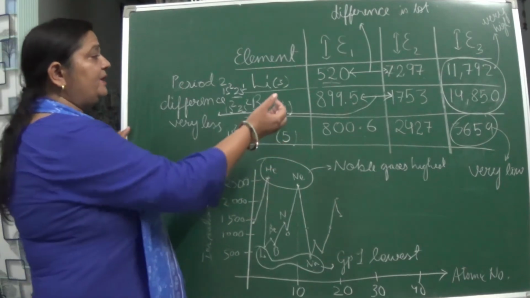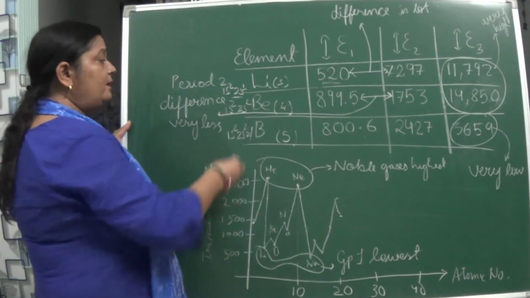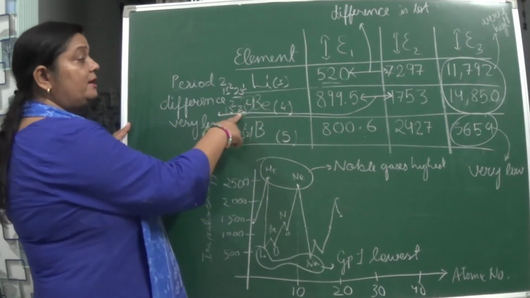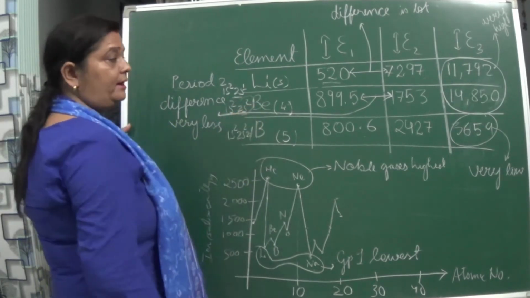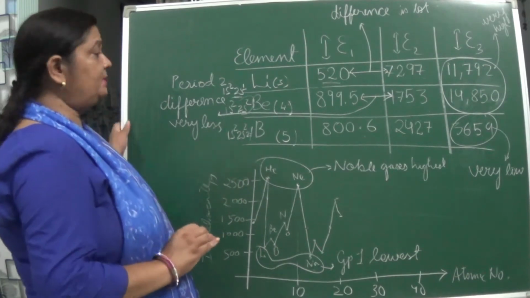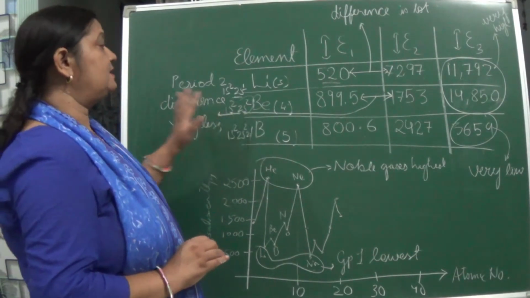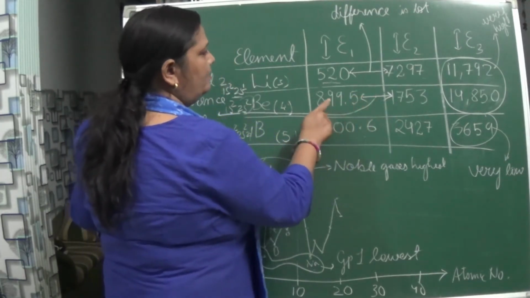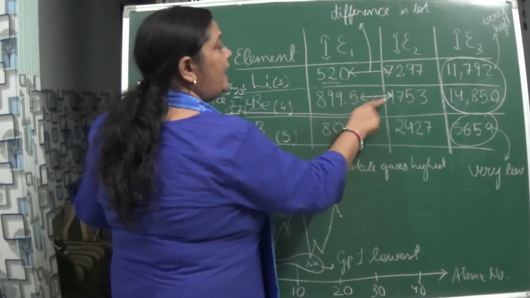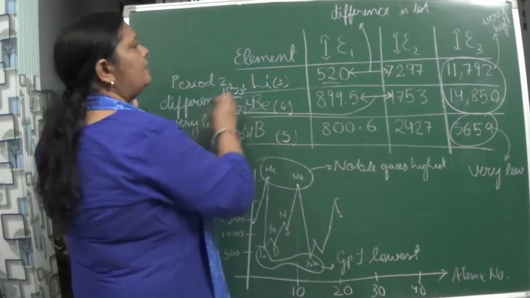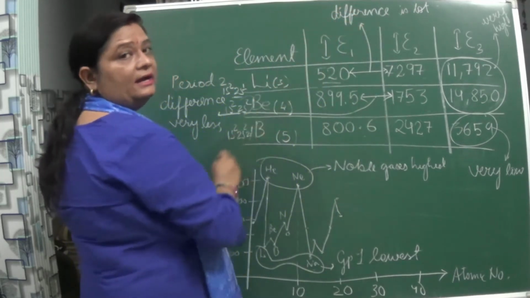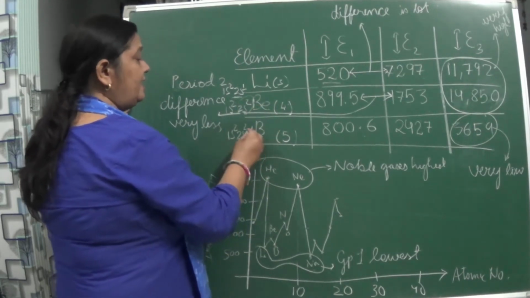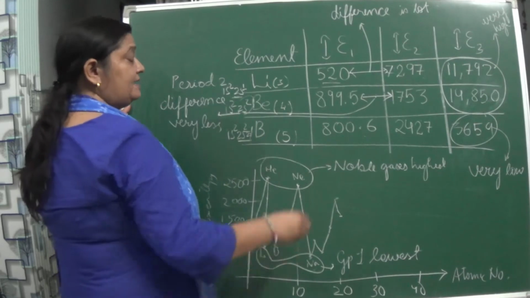Now if we compare it with beryllium, in the second shell 2 electrons are there, isn't it? It is already stable, at least in the s subshell. So here you will see the difference in the ionization enthalpy of the first and the second is comparatively less than lithium. Now when we come to boron, in the second shell 3 electrons are present, isn't it?